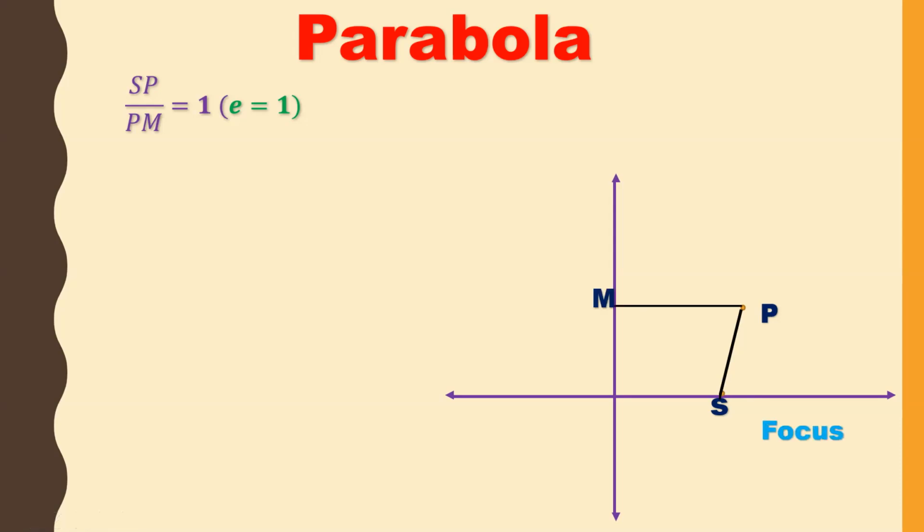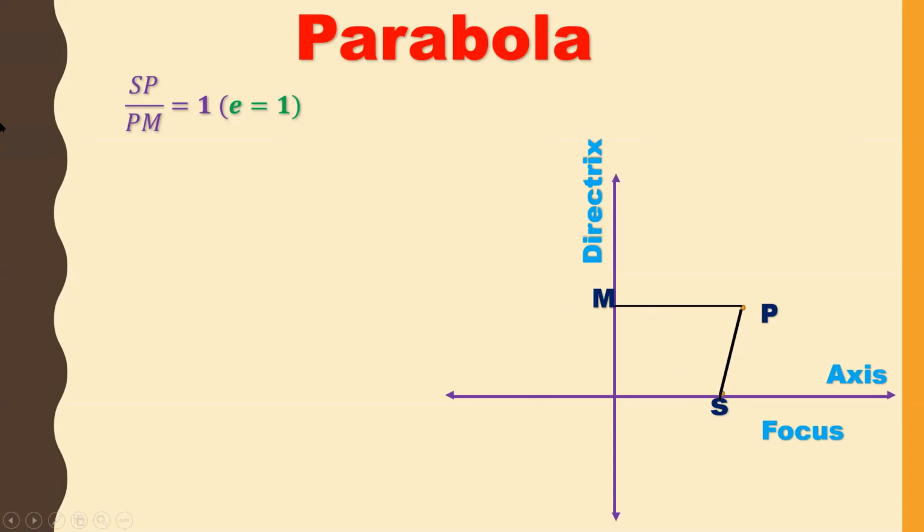S we call the focus, and this line we will take as the directrix. For the definition we need a focus and a directrix: the fixed point we call the focus, and the fixed straight line we call the directrix. And I'll take this as the axis.